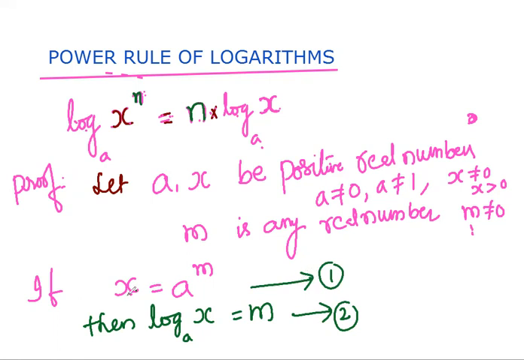If x is multiplied n times itself, it becomes x to the power of n. Then a to the power of m is also multiplied n times.